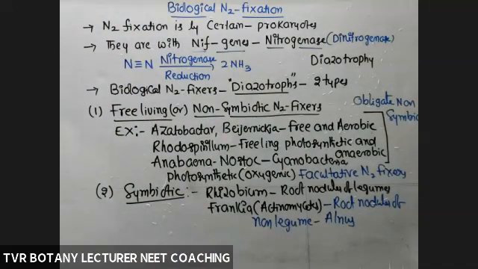Alnus is a non-legume plant, and in the roots of Alnus, root nodules are formed by Frankia.